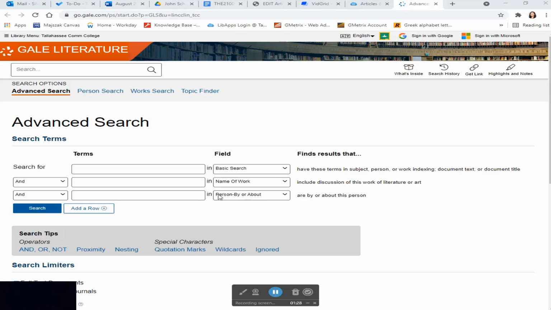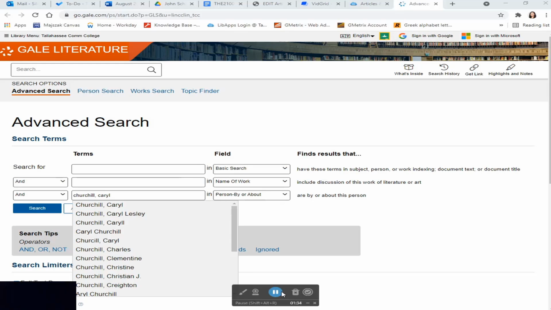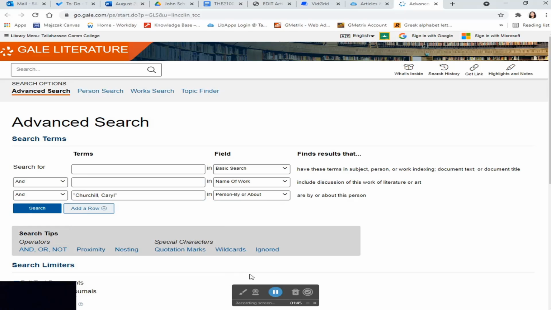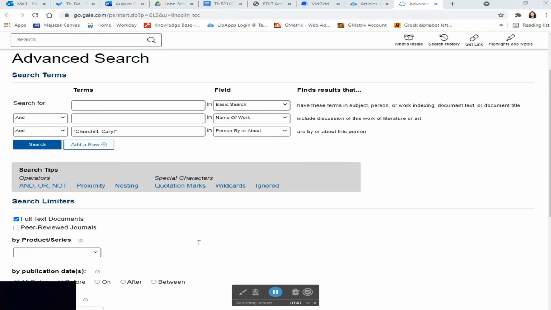Note the fields on the right-hand side. In order to search your playwright effectively, you will want to put the playwright's name in the person by or about field. One odd quirk about this database is it always shows more results when you do a last name, first name search than it does when you do a first name, last name search. I always recommend going by last name, first name.